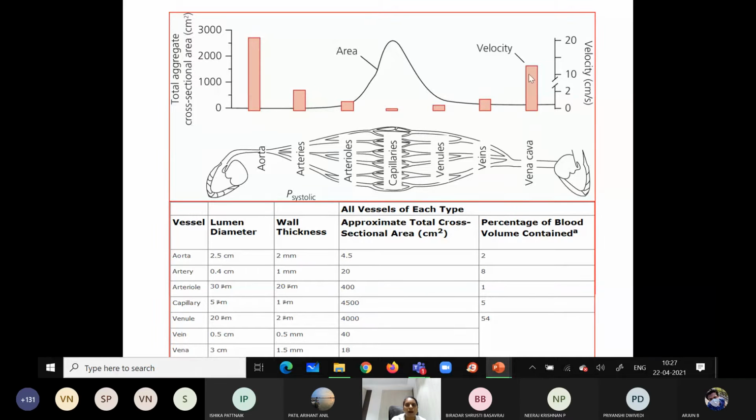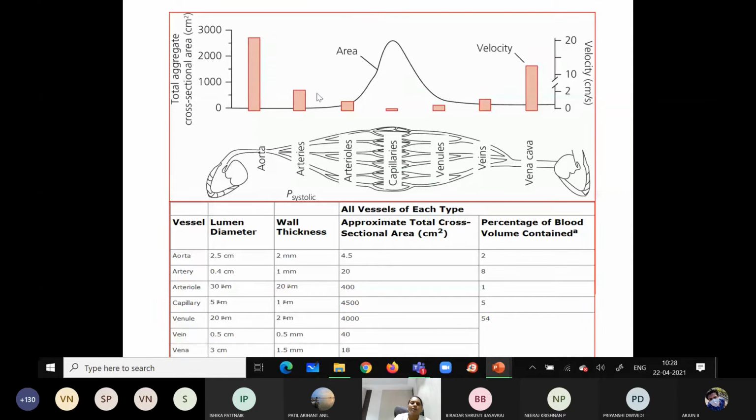These bar diagrams depict the velocity of the blood flow, whereas this line depicts the cross-sectional area. Whatever I am moving the arrow, is it visible to you? With the help of the arrow mark I am explaining.